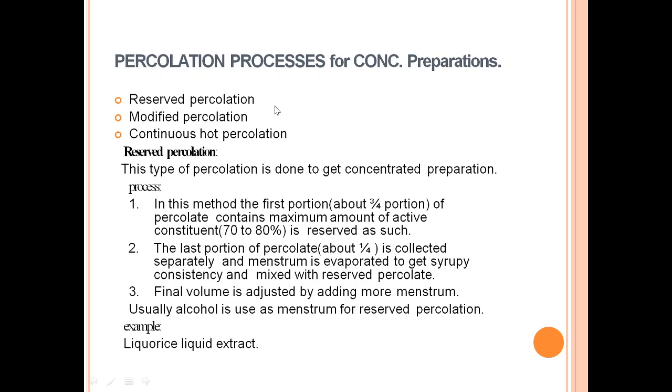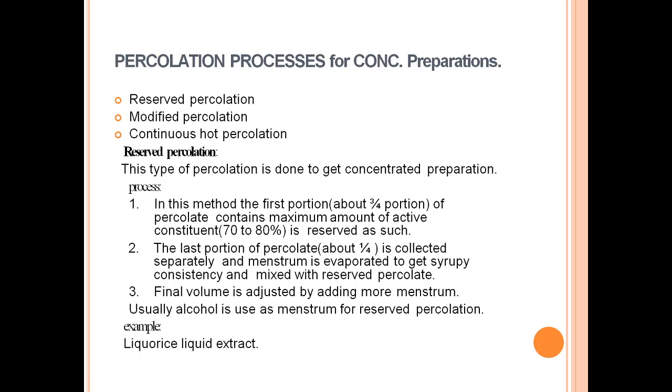Now, if we need to prepare a percolation sometimes for concentrated preparations, then there are three types of processes: reserve percolation, modified percolation and continuous hot percolation processes. So let's start with reserve percolation. This type of percolation is done to get concentrated preparations.